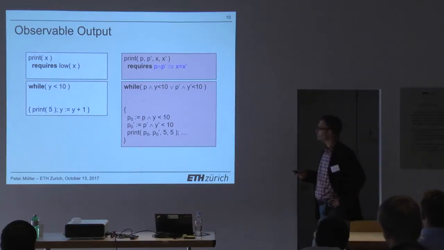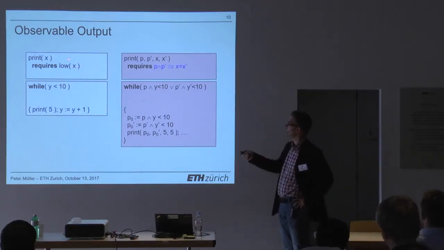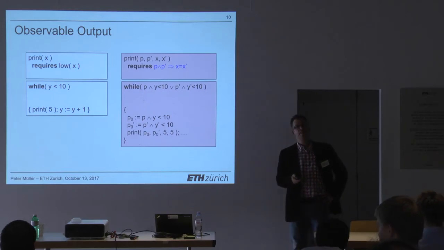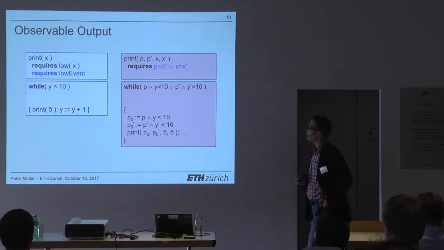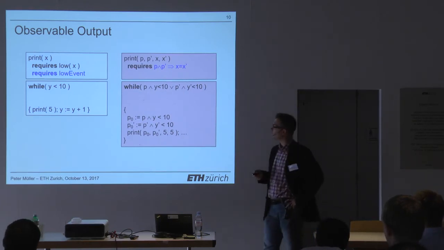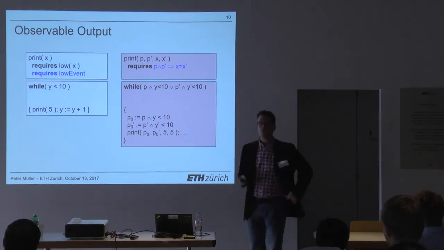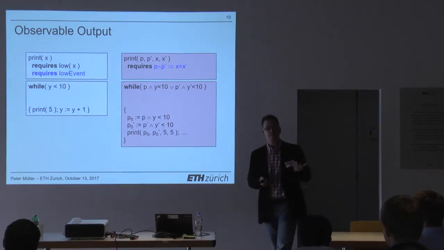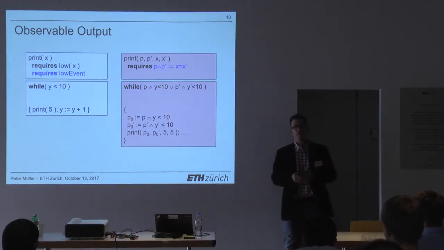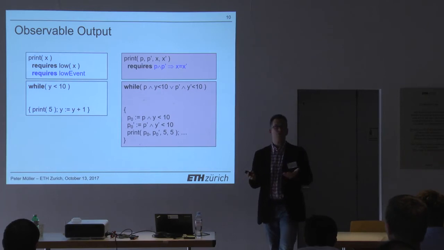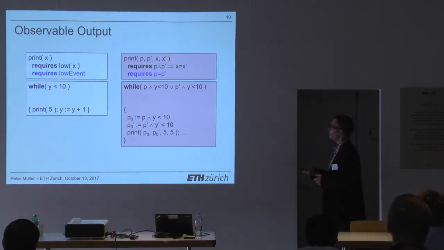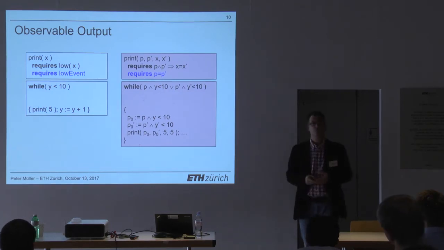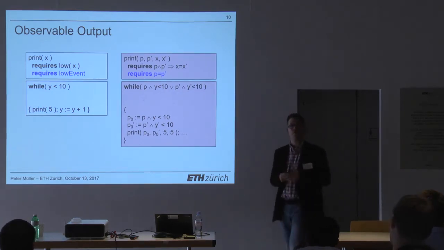So what this shows is that for print, it's not enough to show that what we print is not a secret. It's a secret that we print at all. And so we can encode that by having a special kind of condition which we call low event. And by low event, we mean it's an event that an attacker can observe. So either both program executions should do it or none of them. So we can therefore encode it very easily. It just means that P is equal to P prime. Either both do it or none of them do it.